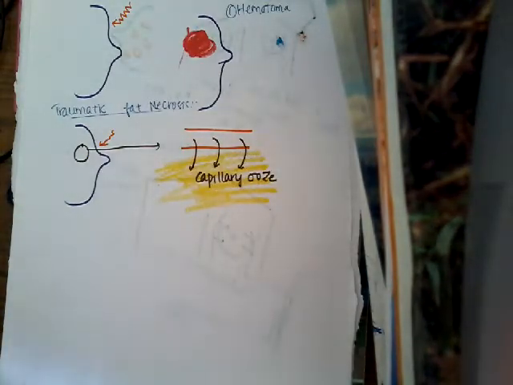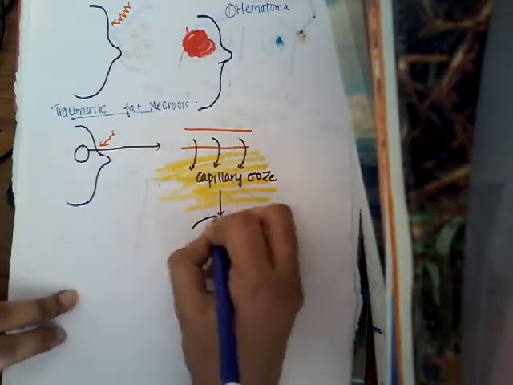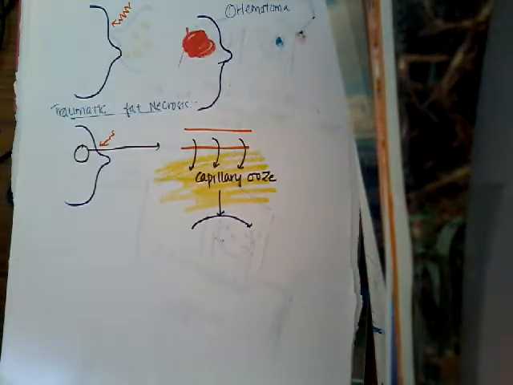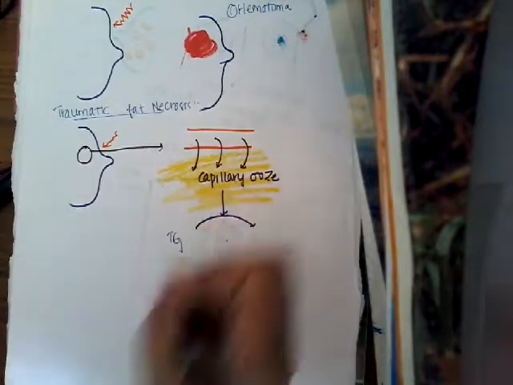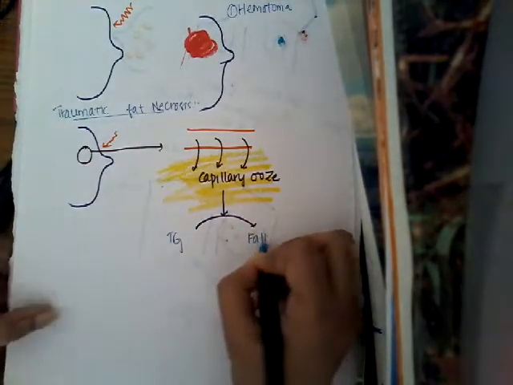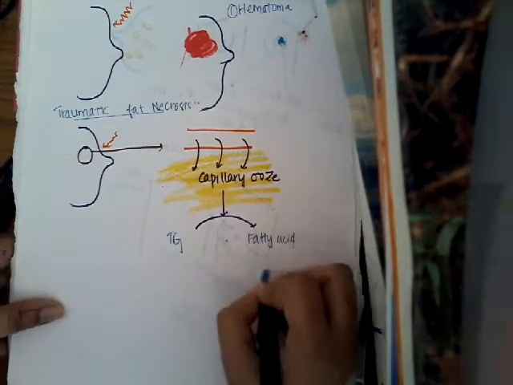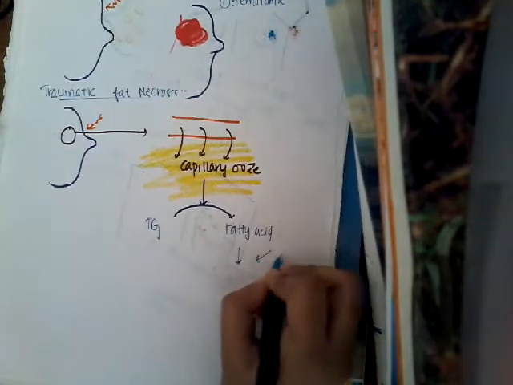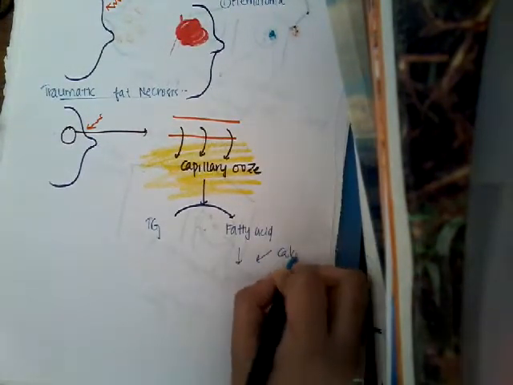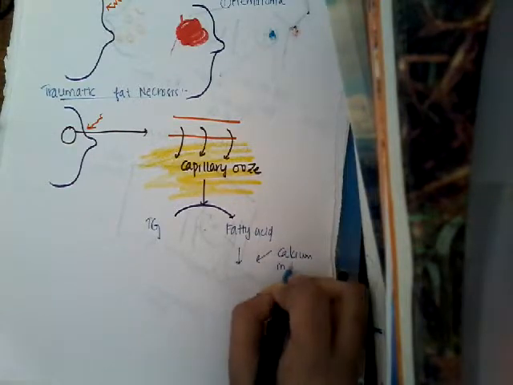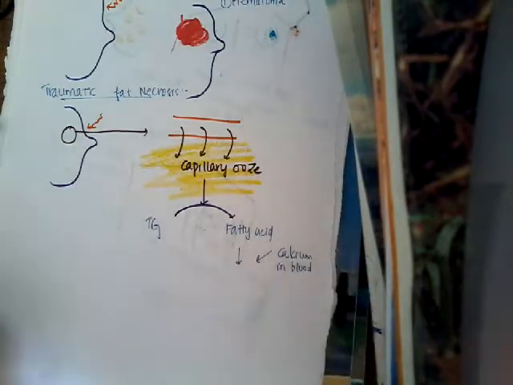Once this capillary ooze has reached it, it will do two things. One, it will convert triglycerides which are present in fat to fatty acids. These fatty acids will combine with calcium, which is present in blood.